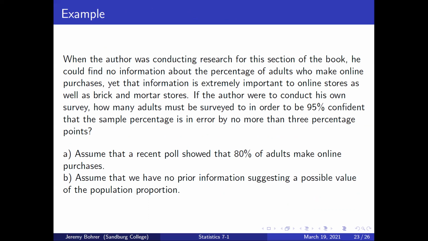When the author was conducting research for this section of the book, he could find no information about the percentage of adults who make online purchases. Yet that information is extremely important to online stores as well as brick and mortar stores. If the author were to conduct his own survey, how many adults must be surveyed in order to be 95% confident that the sample percentage is in error by no more than 3 percentage points? For A, assume that a recent poll showed that 80% of adults make online purchases, and B, assume that we have no prior information suggesting a possible value of the population proportion.